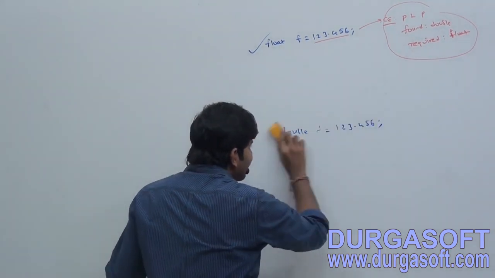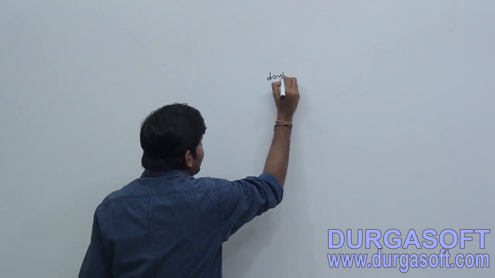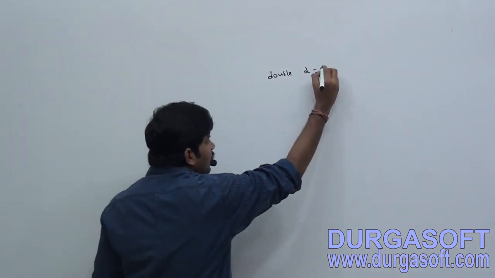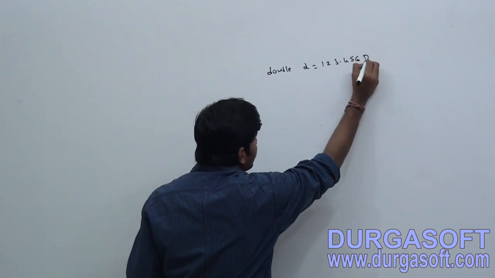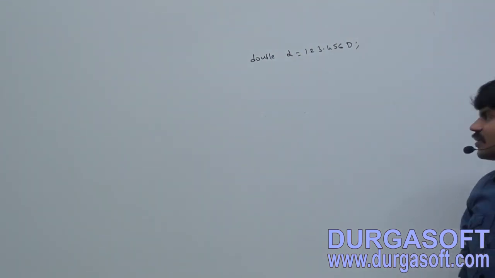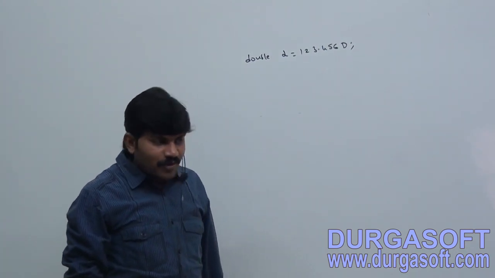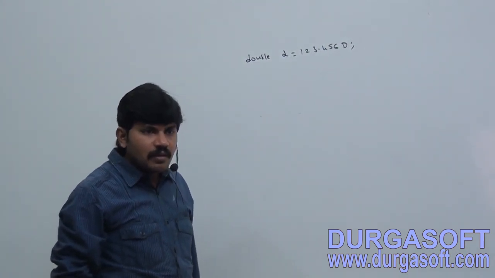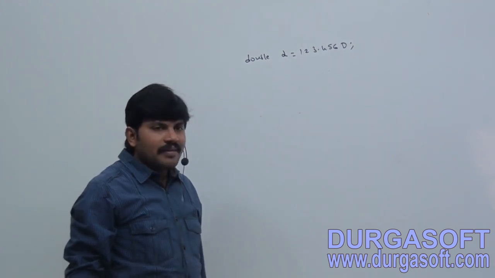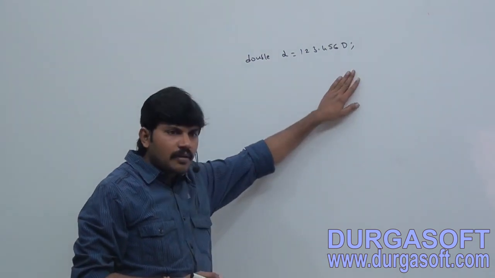Sir, I'm taking one simple line. You have to tell whether it is valid or not. Observe: double d is equal to 123.456 capital D. Because small f or capital F means float, small d or capital D means double.